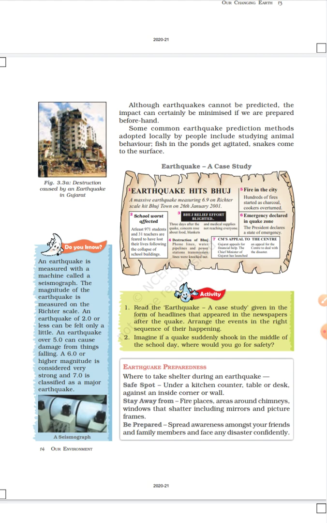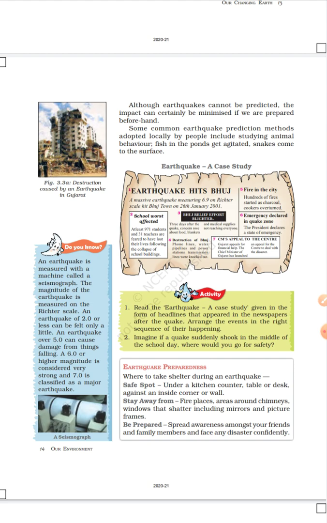But one cannot predict an earthquake, right? Scientists can predict heavy rainfall, flood, cyclone, and drought, but an earthquake cannot be predicted.